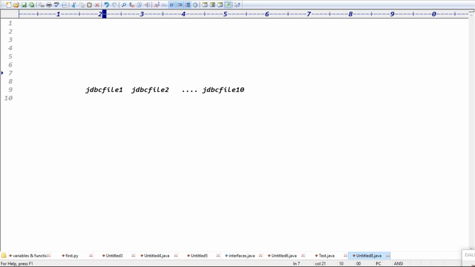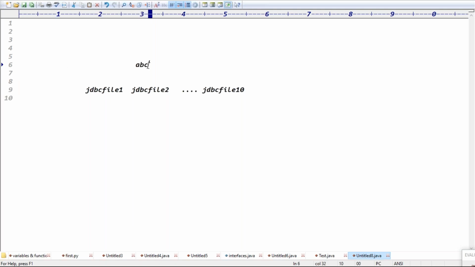But these properties are frequently changing, right? Username and password are changed, the IP address is changed. In that case, guys, instead of hard coding those properties in the JDBC applications, can I take that data into a property file?